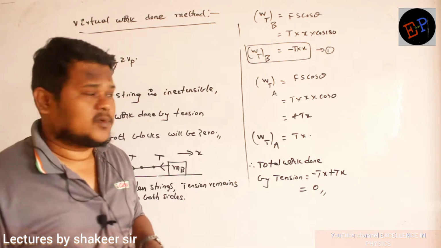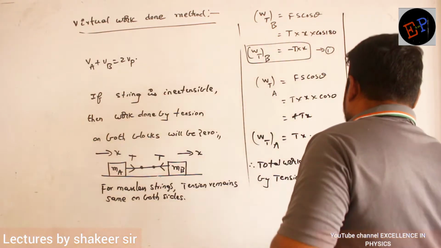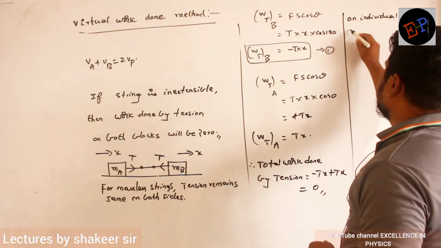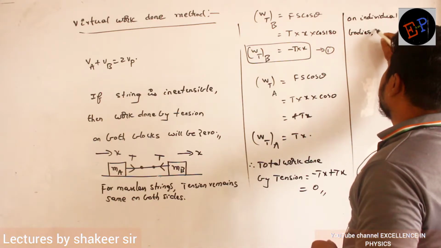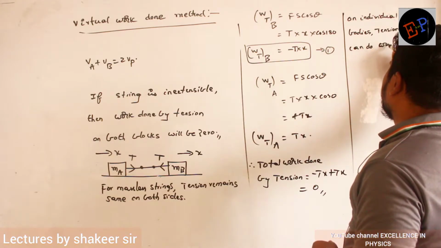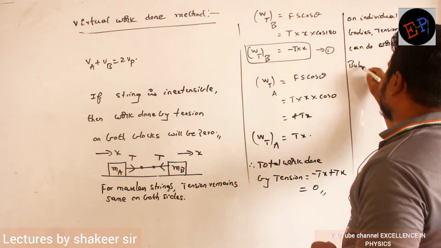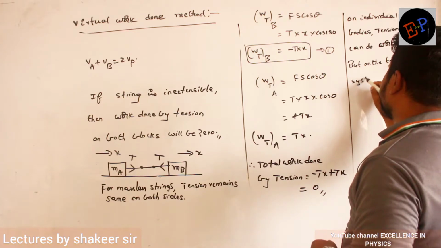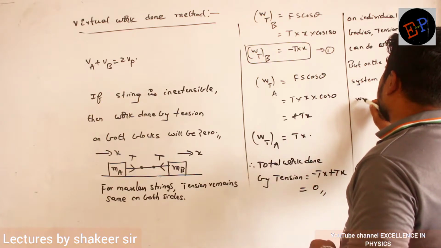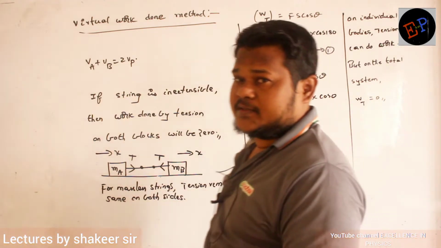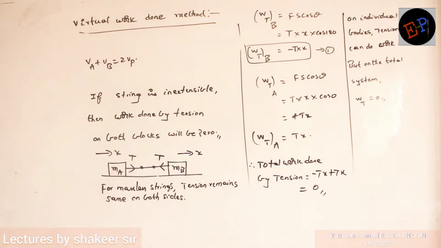So therefore, what I write here is that on individual bodies, clear? Tension can do some work. But on the total system, work done by tension will be how much? 0. Clear? So it appears as if it is able to do some work, but actually tension cannot do any work on the total system.